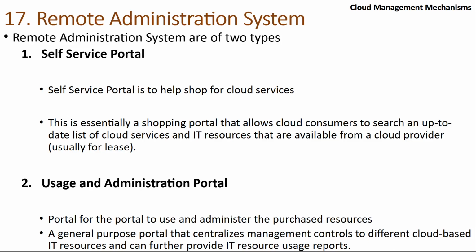So ultimately, administration has to be done at a very high level when there are a lot of people using the same service under one umbrella. So the usage and administration portal is not only for an AWS employee, but it may also be meant for an administrator. So the administrator's dashboard will be different from a self-service portal, which is for a normal consumer. In the self-service portal I can see only what I am using, but a usage and administration portal can see what everybody else is doing under my umbrella.